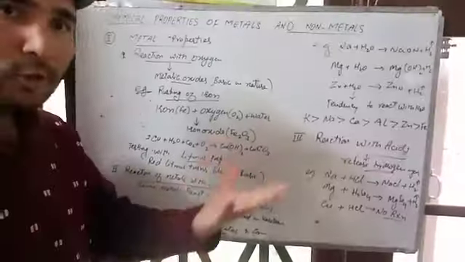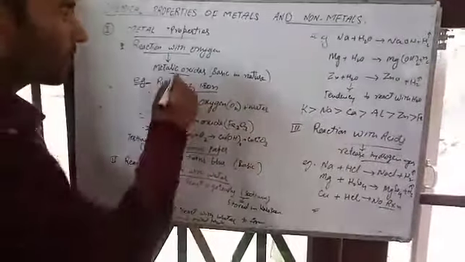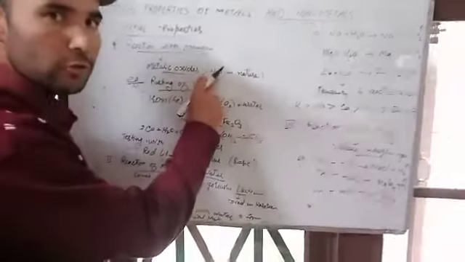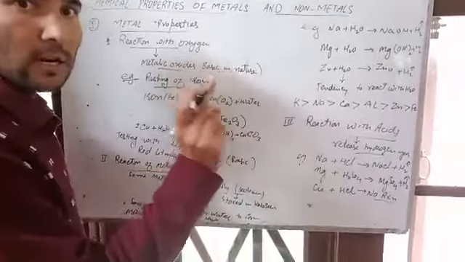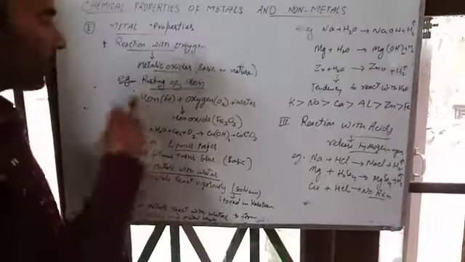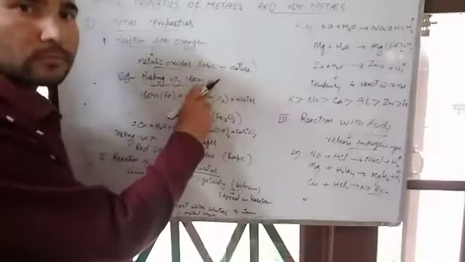When metals react with oxygen, they form metallic oxides, and these metallic oxides are basic in nature. You have to remember it, that metallic oxides are always basic in nature. Next, if we cite an example, for example, rusting of iron.